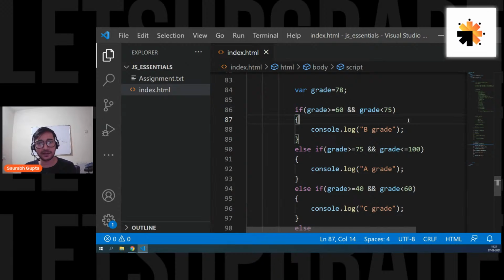Guys, are we clear? So now here we are using logical operators to write these conditions logically correct. These conditions were fine, but they were not logically correct. So we used our AND logical operator to make these conditions logically correct. Also, this is how you define a range of conditions, like from 60 to 75, from 75 to 100, from 40 to 60. So you're going to use AND for defining ranges as well. For example, in this condition you're mentioning grade should be from 60 till less than 75, that is 74. So from 60 to 74, from 75 to 100, from 40 to 59. So you can also use this to define ranges, and that's how you write it.